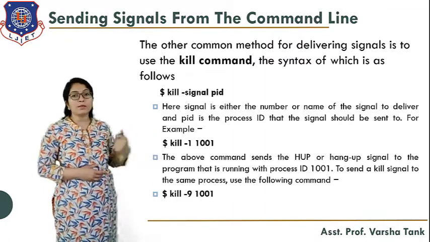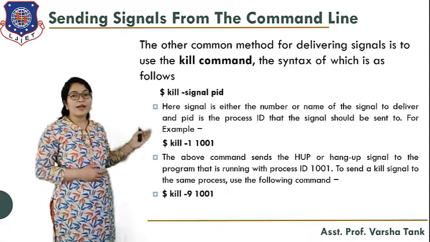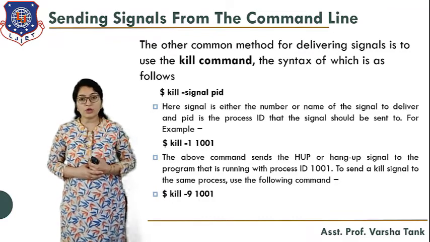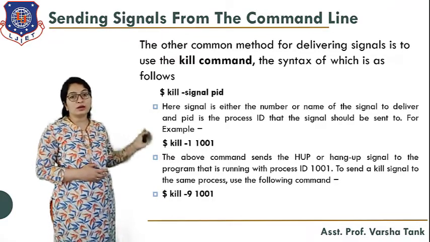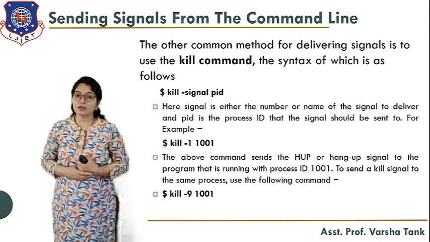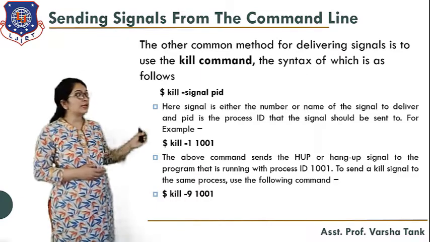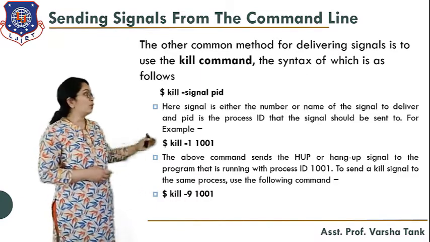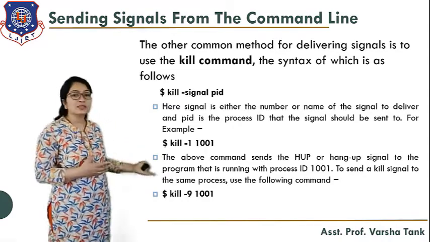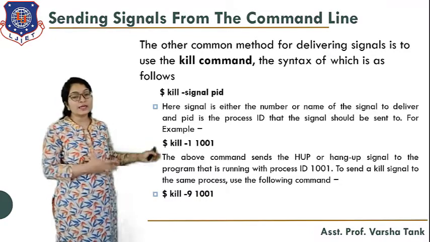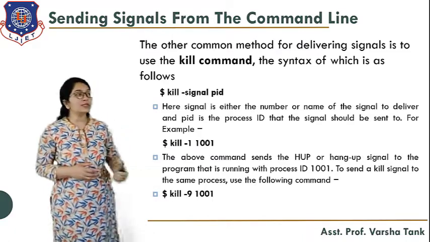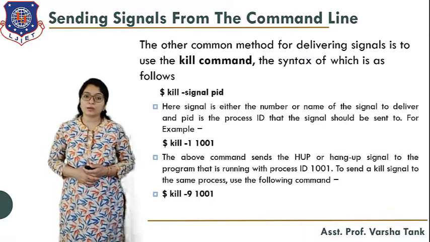Here is an example of how we write this: $ kill -1 1001. What does this mean? This command will execute and send the HUP, or hang up, signal to the program running with process ID 1001. Next, to send a kill signal, if you want to kill the process, you write $ kill -9 1001. So 9 is the signal for terminating the process, and when you send this command, it will kill process 1001.